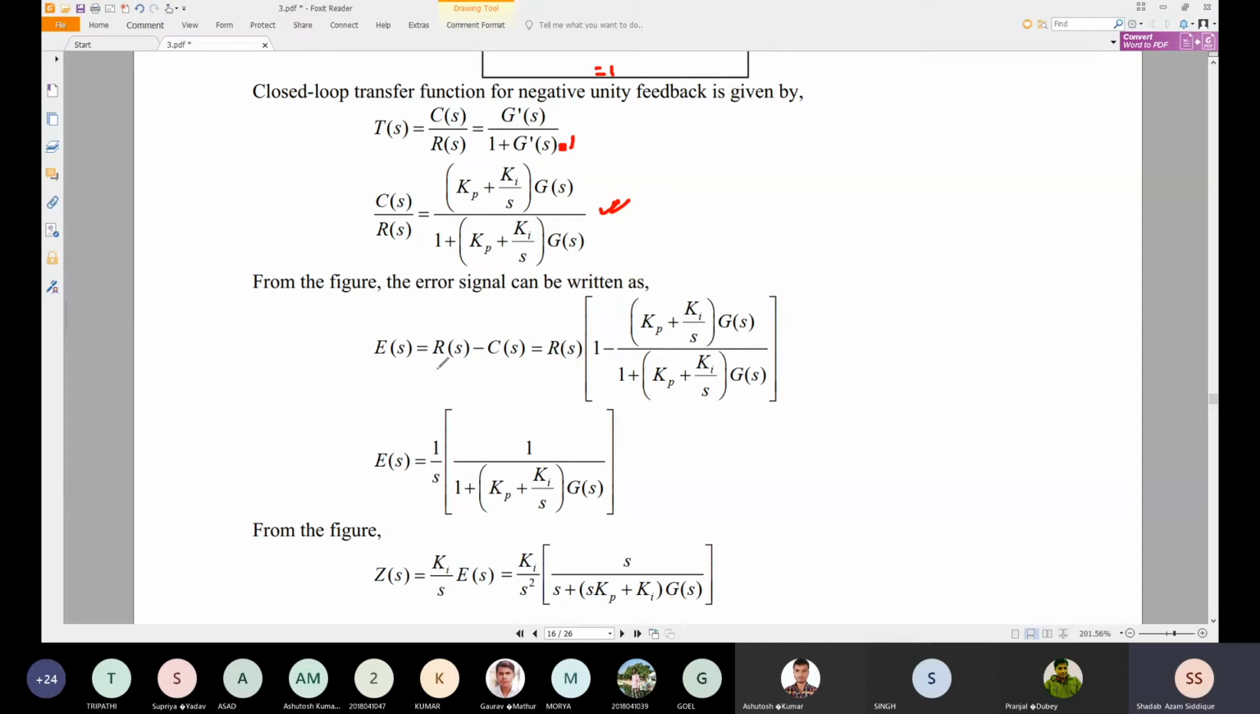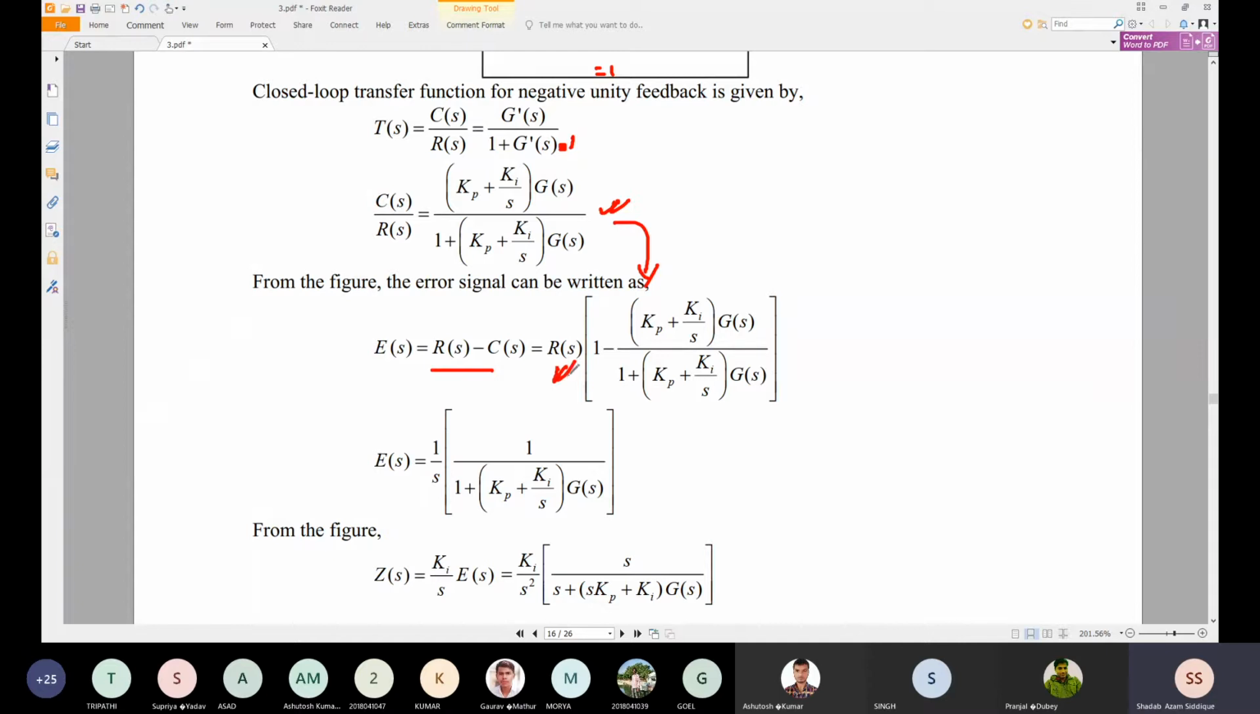Now, what is E of S? E of S we already have as R of S minus C of S, so this can be found out. R of S we can take common, so this will be 1 minus C of S by R of S. We can substitute C of S by R of S here, and after substituting, we can substitute R of S.